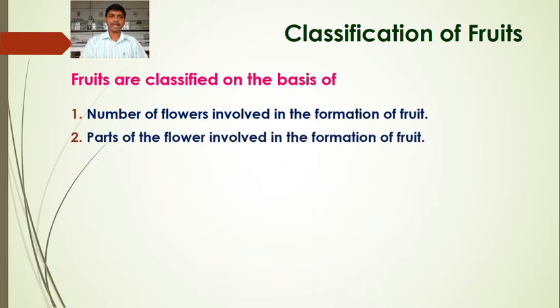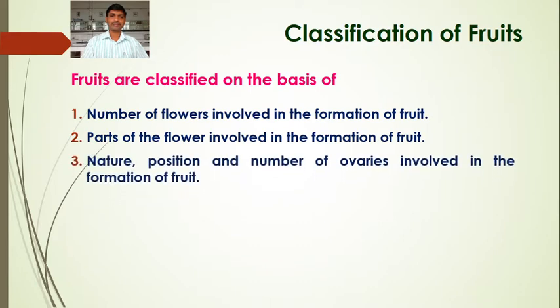Then the parts of the flower involved in the formation of the fruit: whether the fruit has developed from the ovary alone, or other floral parts such as calyx and perianth are also involved along with the ovary. Then the nature, position and number of ovaries involved, whether the ovary is superior or inferior. So this is one of the criteria for classification.